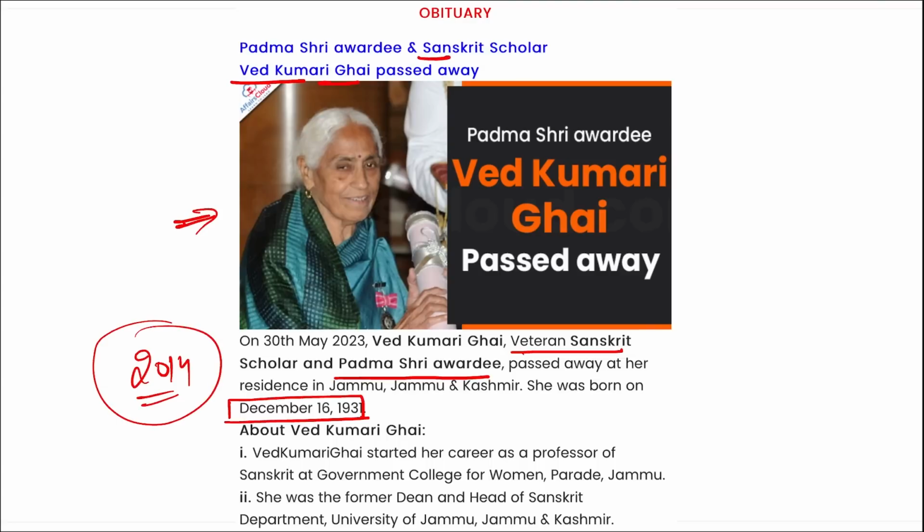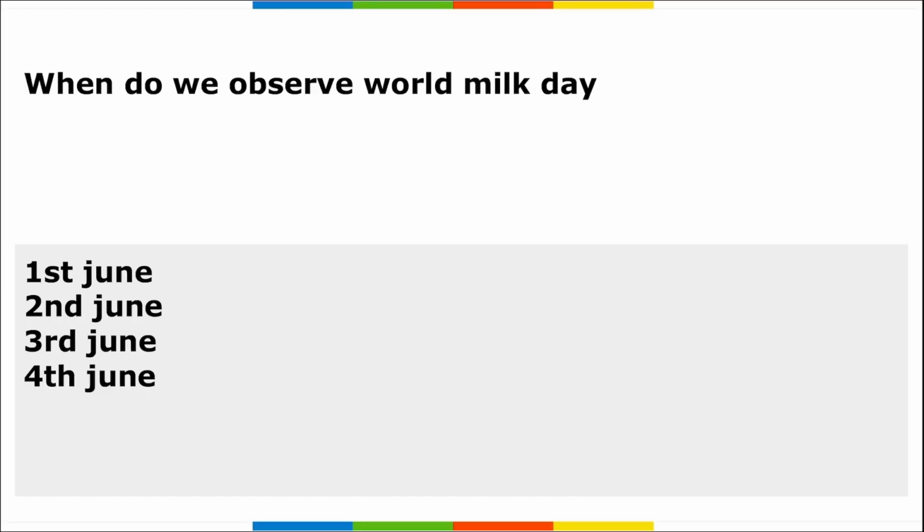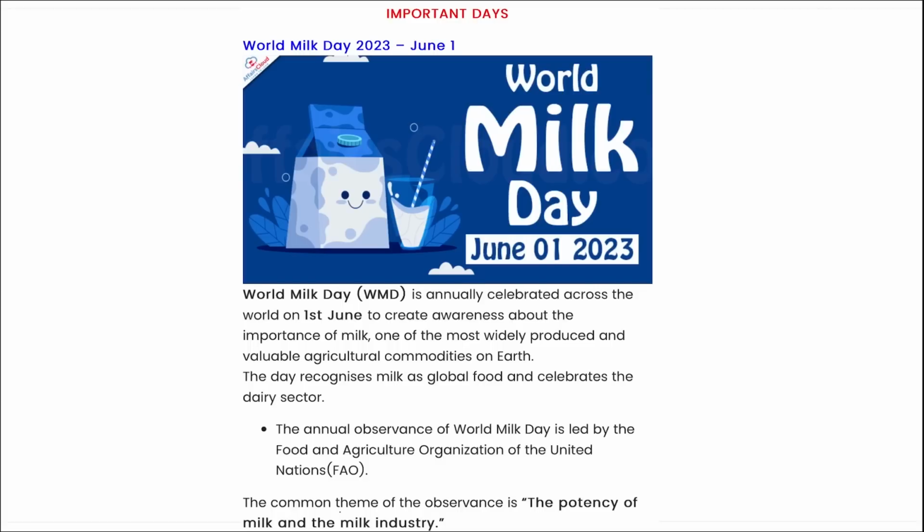Next is your important days. When do we observe World Milk Day? World Milk Day is observed every year on 1st of June. Next, the theme here you need to remember, it is the potency of milk and the milk industry.